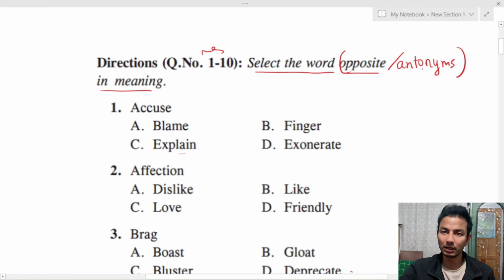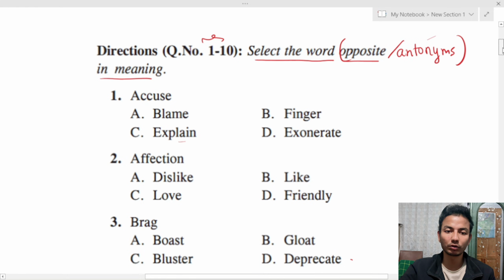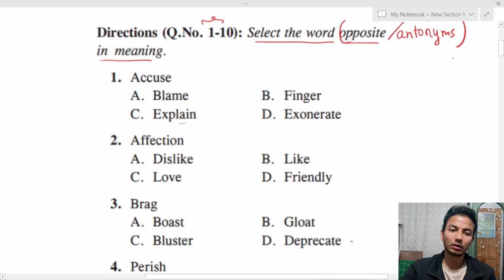Again, sometimes in the exam they may ask you to find a word which is opposite. Sometimes they may give such as find out the antonyms of a word. So it is the same thing. You have to find a word, the opposite meaning of a word. So the first question for today is question number 1, accuse.